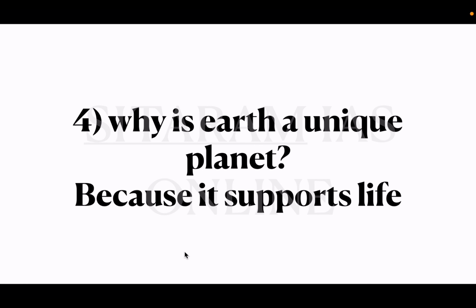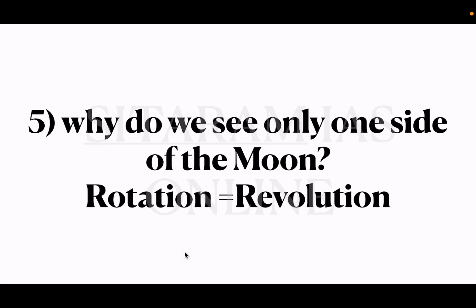Fourth question, why is Earth a unique planet? It is unique because it supports life. Fifth question, why do we see only one side of the moon? Because its rotation is equal to revolution. It takes 27 days to revolve around the earth, and